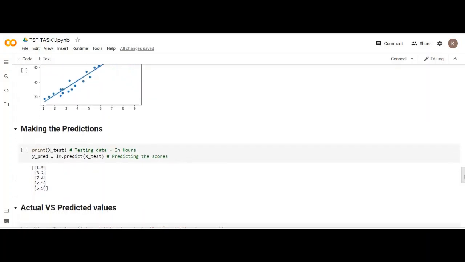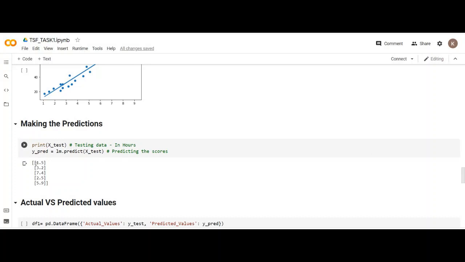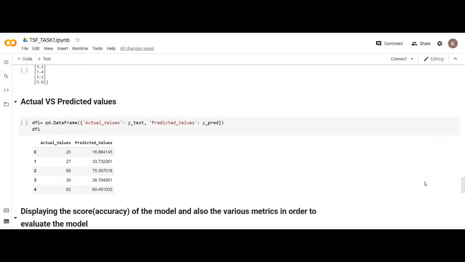Moving on, I have made predictions using the test data. What I have printed here is the testing data, and this is the prediction in the y_pred variable. Then, as you can see, there is another data frame to show the actual values and the predicted values. It's a little bit off here, but on the other hand, if you see here, it's pretty close, like 60 to 60. So there is some slight error in this.